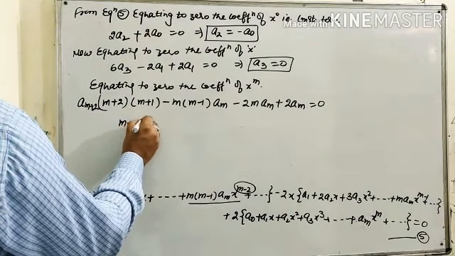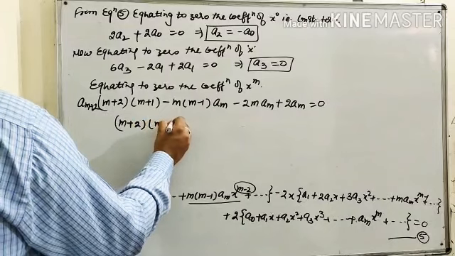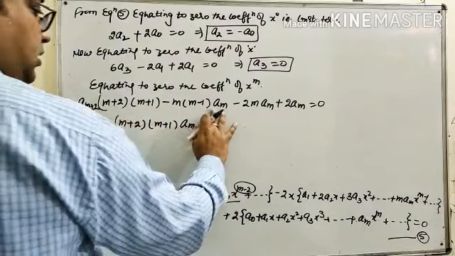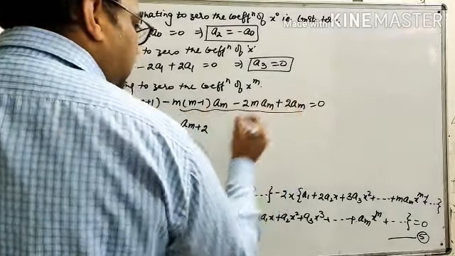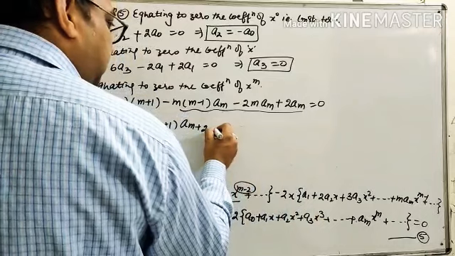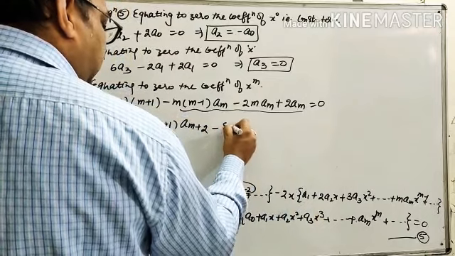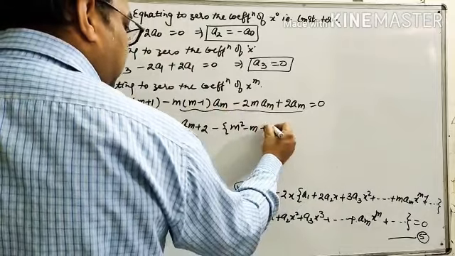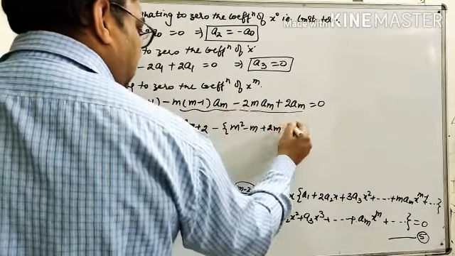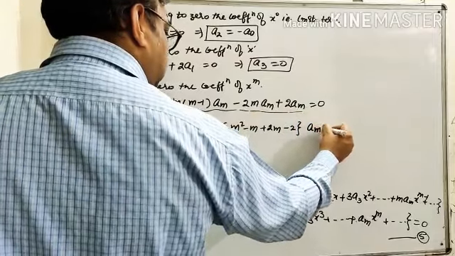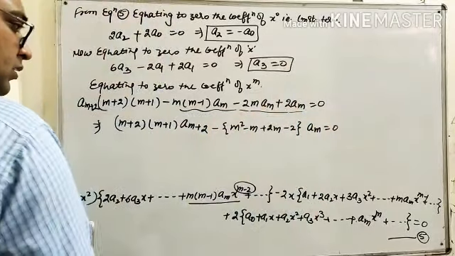So m plus 2, m plus 1, am plus 2. From here, these all three are the coefficient of am. So combining them, taking minus as a common, m square minus m plus 2m minus 2, am is equal to 0.